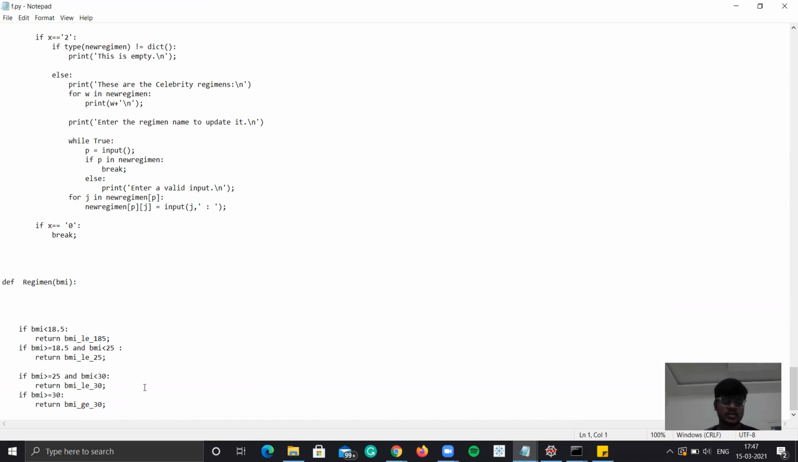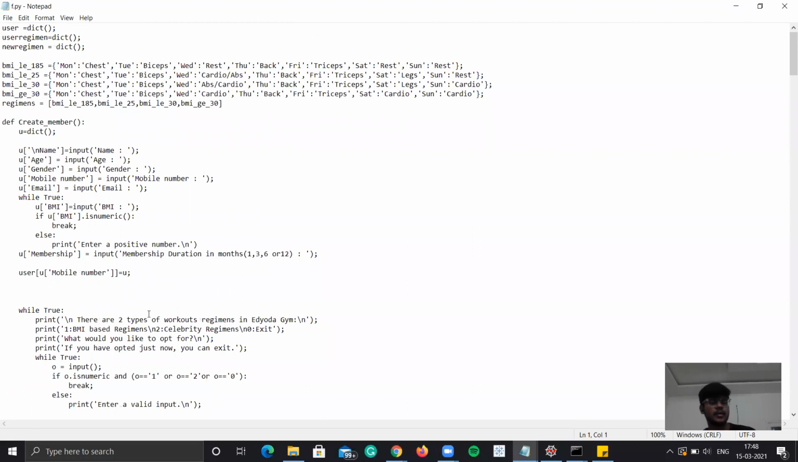During the creation of members, it will ask if a user wants BMI based or celebrity based, right? If he chooses BMI based, that create member function calls this function. This function helps us to assign the user a regimen. If his BMI is less than 18.5, it will assign this regimen. If his BMI is between 18.5 and 25, it is this regimen. So this is my code.